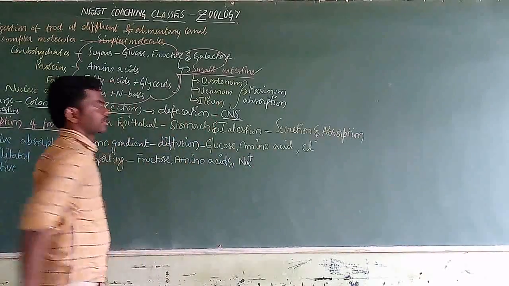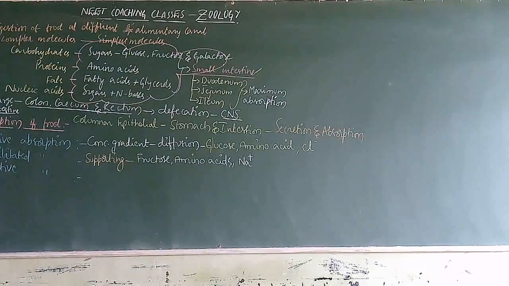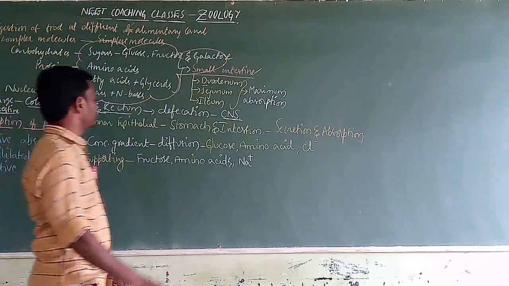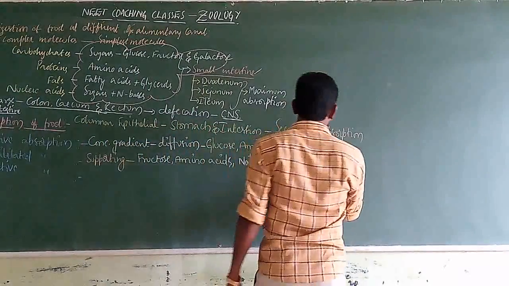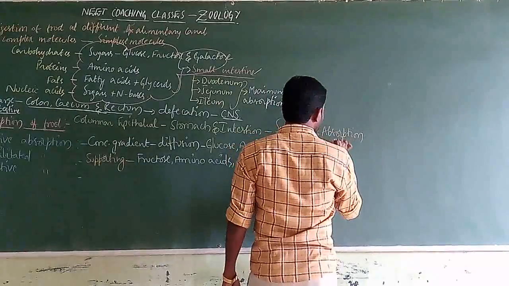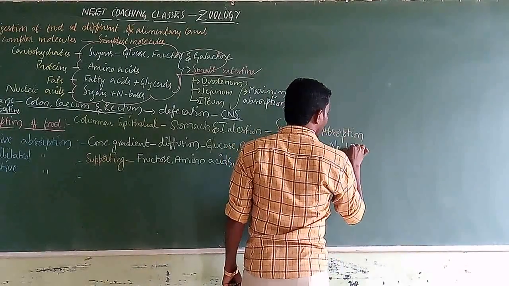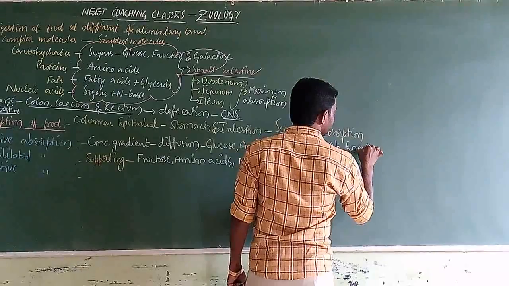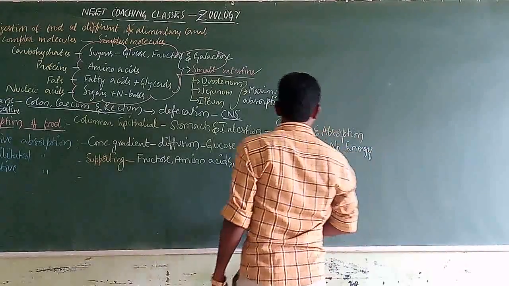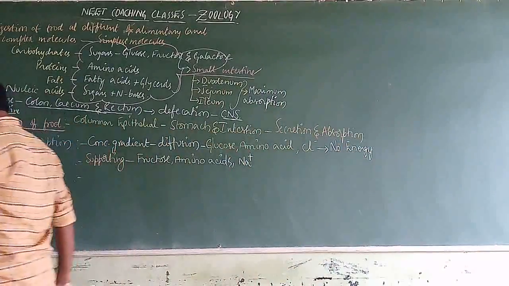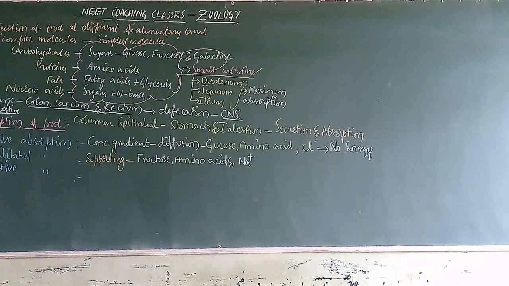In passive diffusion, it is mainly based on the concentration gradient, so there is no need of energy.